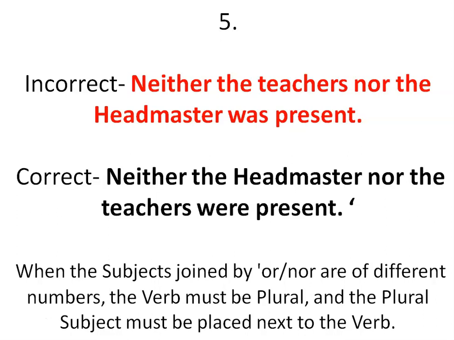So what could be the plural verb? In the sentence, the verb which was given is was, that is a singular verb. It should be replaced by plural verb, that is were. And the second most important thing is plural subject must be placed next to the verb. That's why we changed the order of the subjects in the sentence. So here the plural subject must be placed next to the verb.